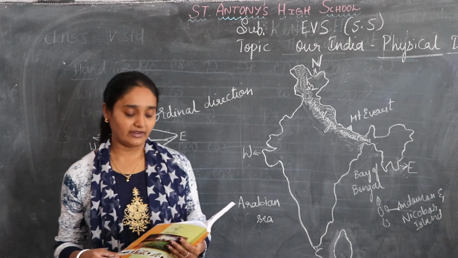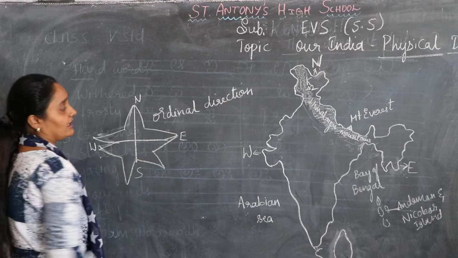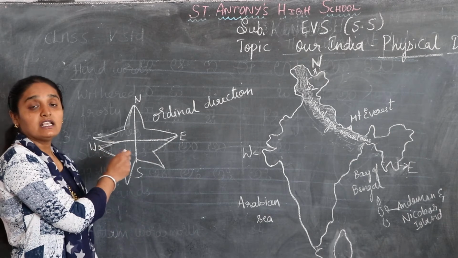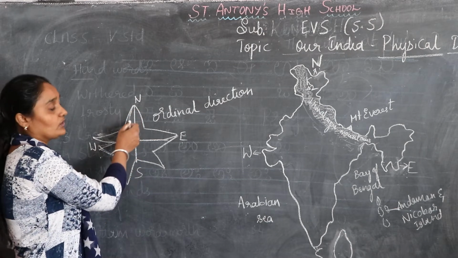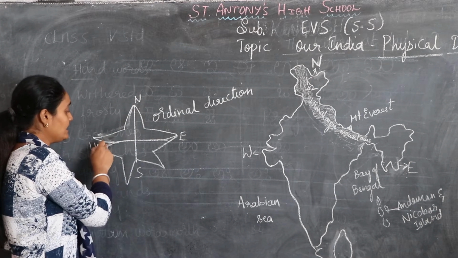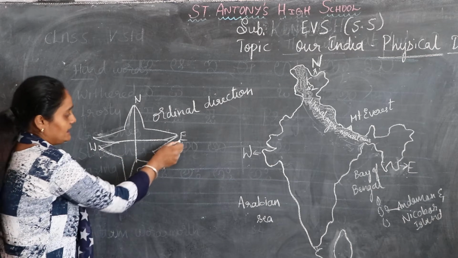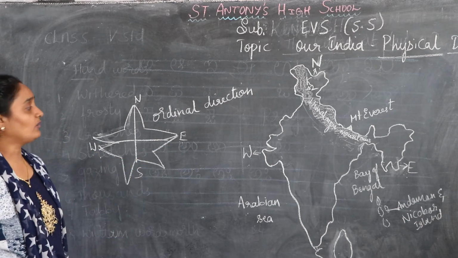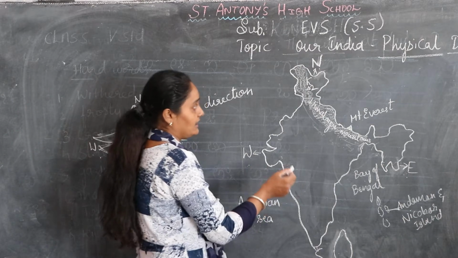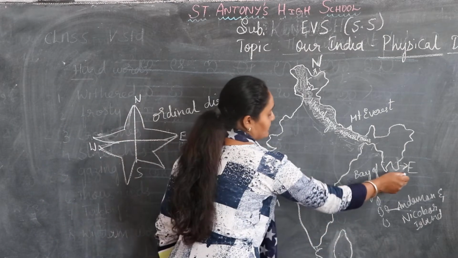Understood, children? Before reading that you should know the ordinal directions. What are ordinal directions? You are going to read like this: northeast, northwest, southeast, southwest. These are ordinal directions. You can just see here also: northeast, northwest, southeast, southwest.